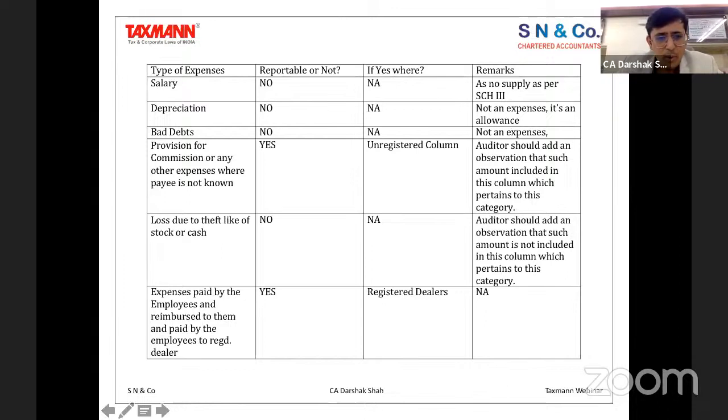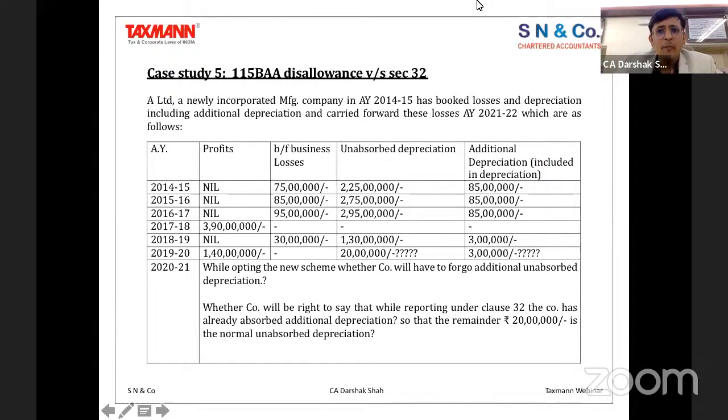Expenses paid by the employees and reimbursed to them, and paid by the employees to the registered dealers: if it is a reimbursement, then you have to get it reported, because ultimately the payments have gone to the registered dealers, and therefore you should report this transaction under the registered dealer.